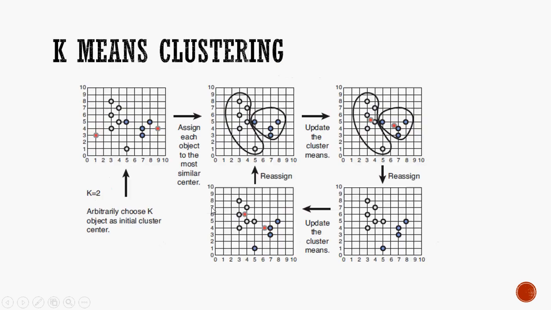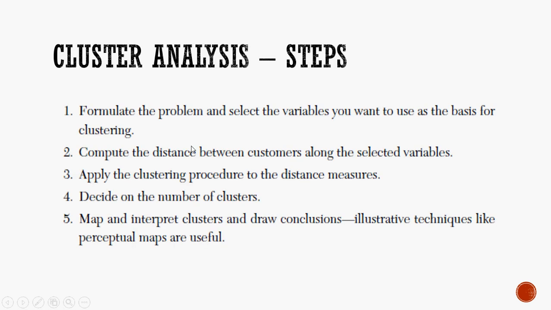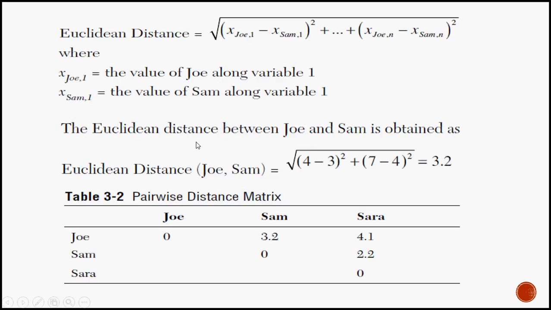Out of these 2 measures that I have, which one should I choose? Should I go for Euclidean distance or k-means? When you look at the understanding of Euclidean distance, we only had two attributes, and calculating the distance between two attributes is not a big trouble. But when you have more than two attributes, how do you calculate the distance between x, y, and z? Or if you have four different planes, how do you calculate it on a 4D graph? That makes the process really complex.